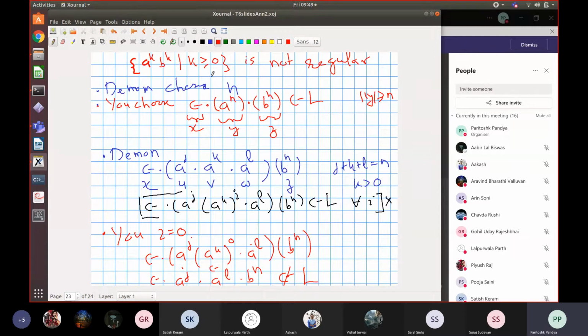So you have to be prepared to work for any choice of n that Daemon gives. In response to that choice of n, you can choose a string of your choice from the language, and then you can also offer him some long subword which you claim is non-pumpable. The Daemon will try to split this y in all possible ways such that the middle part will be a pump. You have to argue that for any such split, the middle part is not a pump. That is what you have argued.